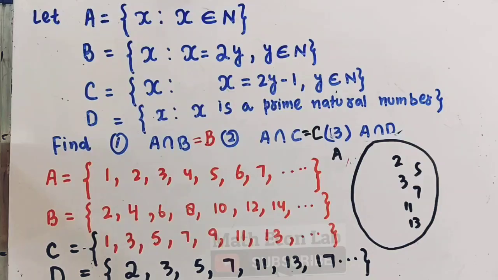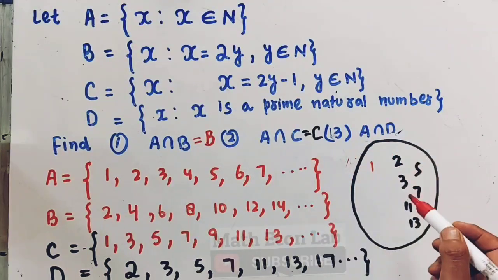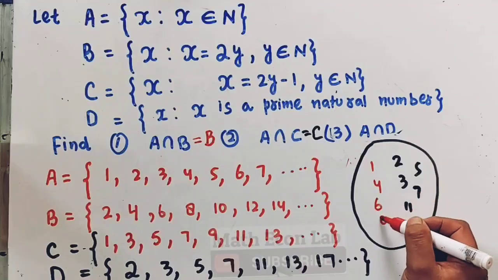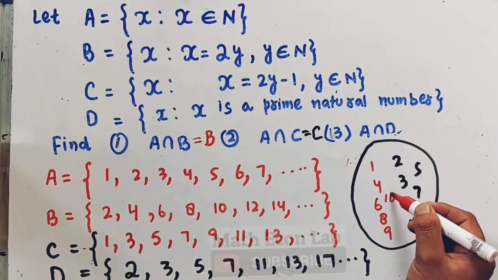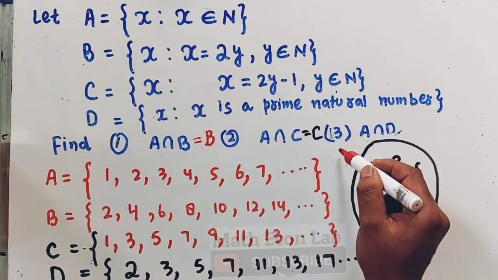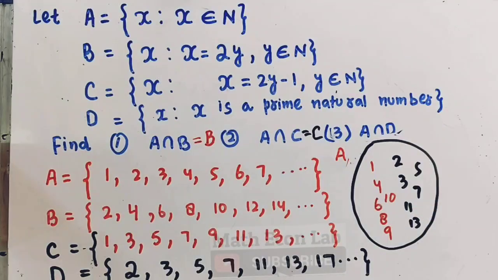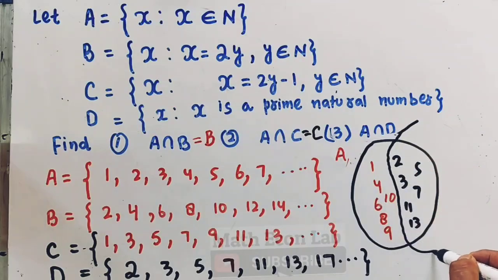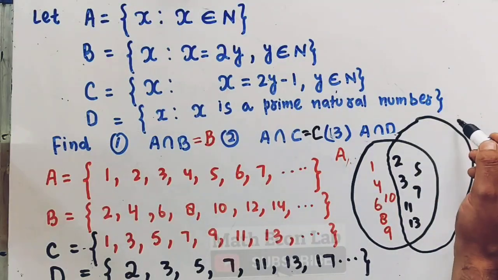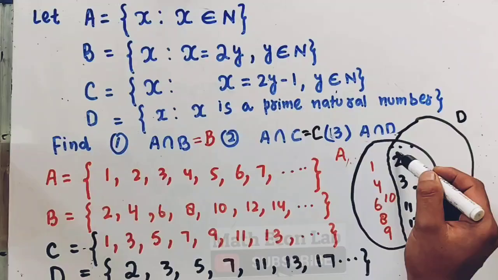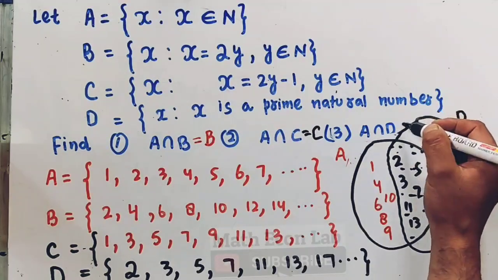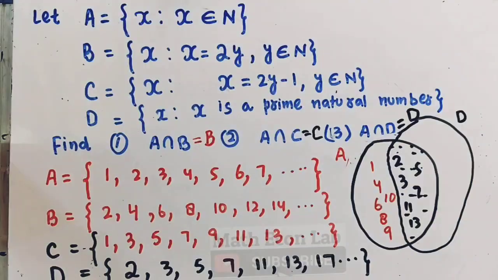Okay, but in set A we have 1, 2 is there, 3, 4, 5, then 6, 7 is here, 8, 9, 10. Okay, let us suppose this is set A and we have an infinite number of elements here. Now in set D we have only 2, 3, 5, 7, 11. Again you can see this region denotes our D, and the common region is in fact that set D itself. So A intersection D in this case will be equal to D.